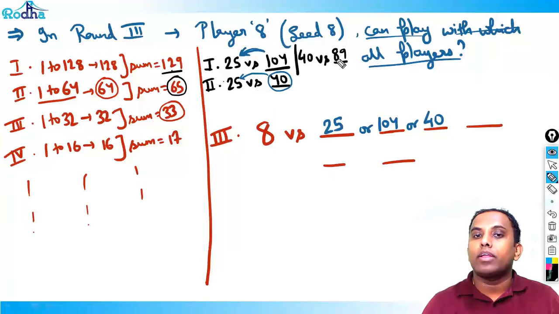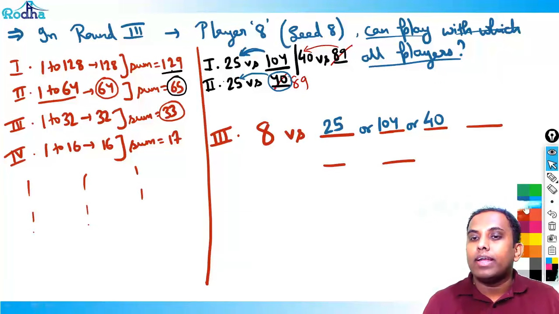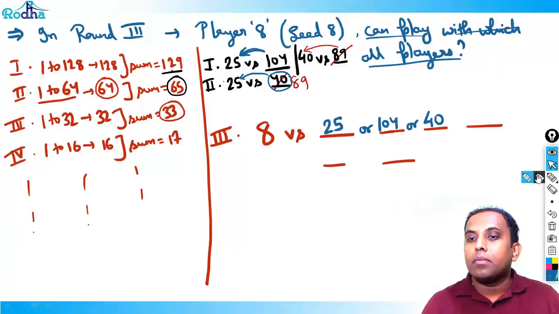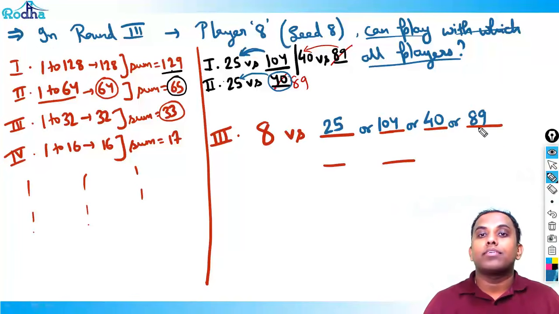For some reason, 129. So if 89 beats 40 here, then 89 will come here. Understand this point. If 89 beats 40 here, then 89 will come here in place of 40. And if 89 beats 25, then 8 can play with an 89-ranked player also. That's what I'm saying.